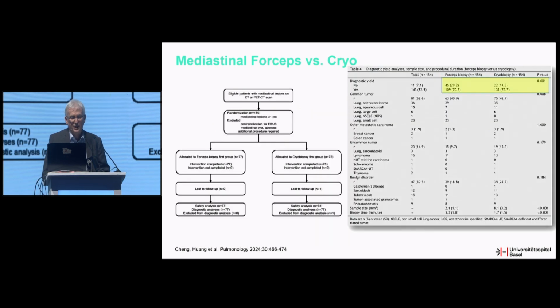Another study published in Pulmonology evaluated 155 patients. They did an EBUS-TBNA followed by forceps biopsy or by cryobiopsy. If you compare TBNA plus forceps and TBNA plus cryo, there was no difference between the groups. If you compare forceps and cryo alone, there was a difference in favor of the cryobiopsy. And additionally, as mentioned previously, cryobiopsy was superior in the molecular genetic testing.